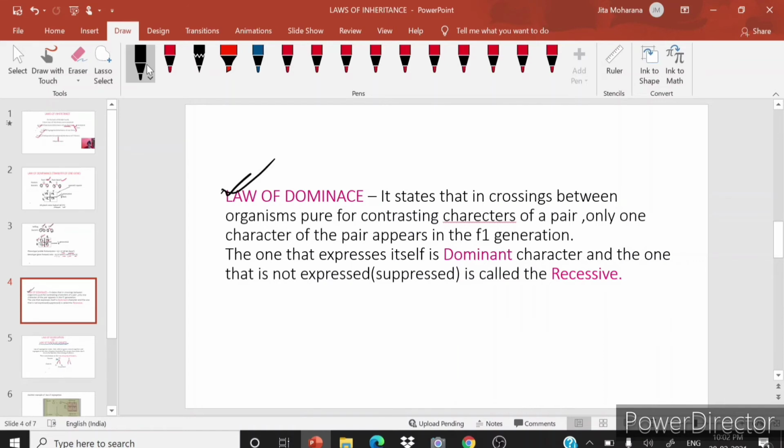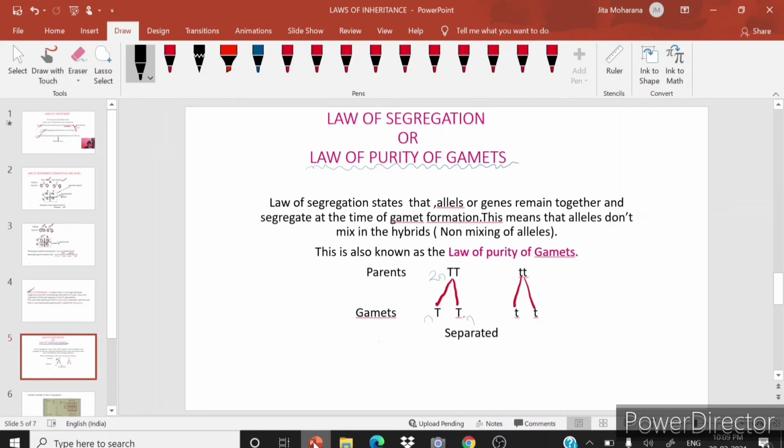Here the tall character was the dominant character, and dwarf was the recessive character that was suppressed. Next comes the second law of inheritance, that is law of segregation or law of purity of gametes.